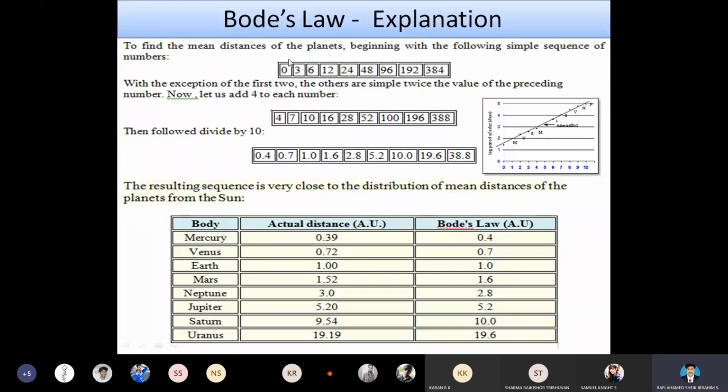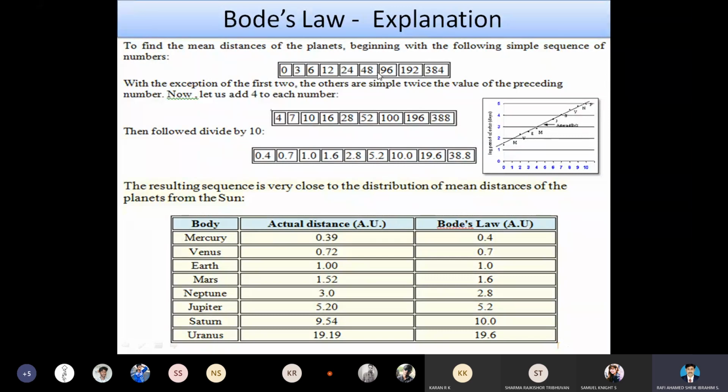To find the mean distance of the planets from the sun, they begin with the following simple sequence of numbers. These are all their assumptions. They consider 0, 3, 6, 12, 24, 48, 96, 192, 384.